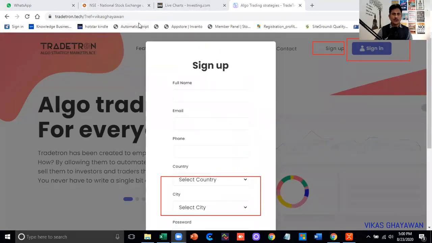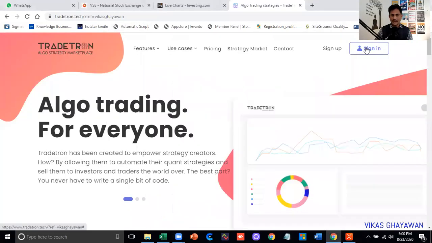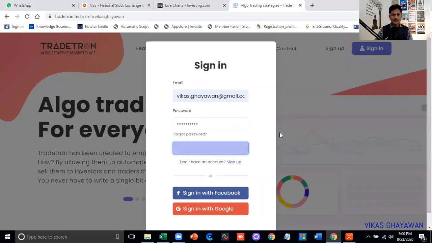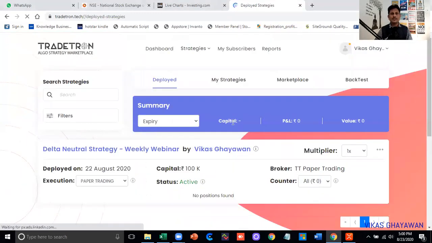After filling this form, you will get the dashboard. Like I'm logging in to my account, you can see here. Just log in and you will get this dashboard.